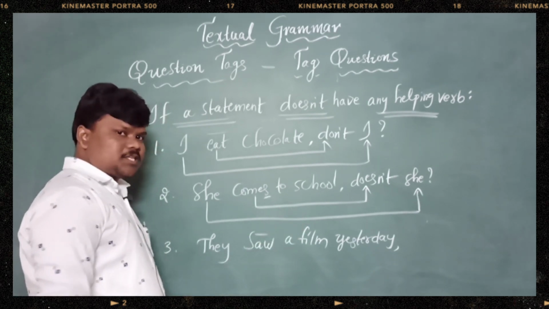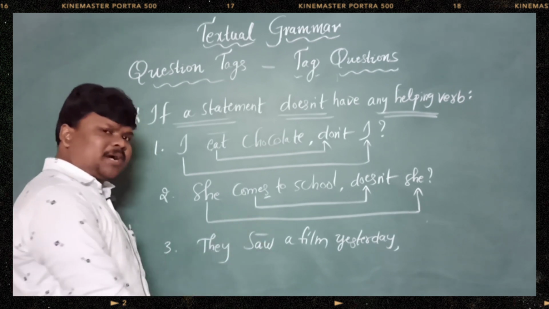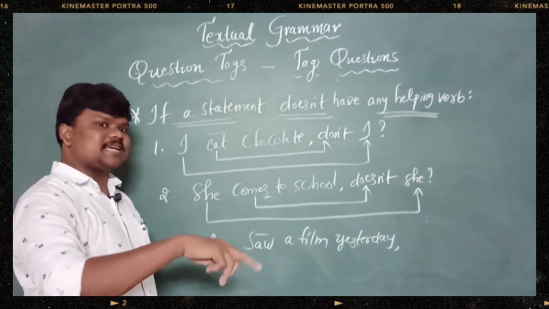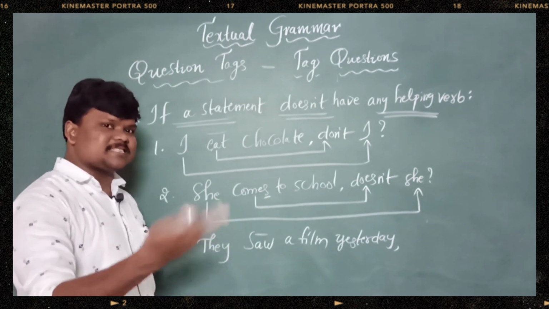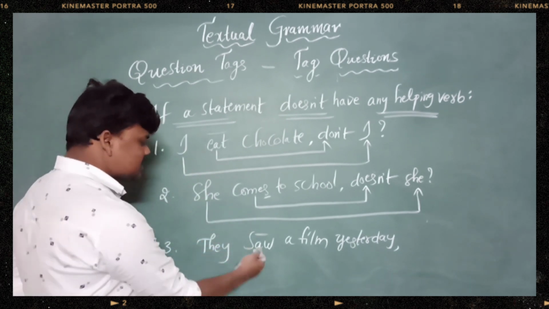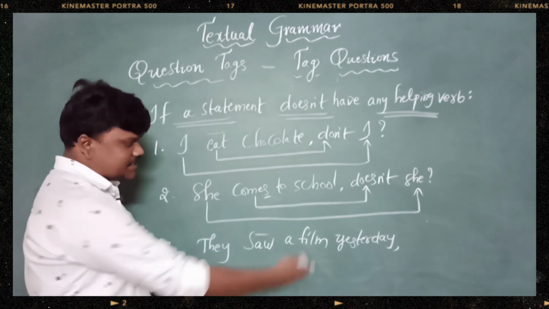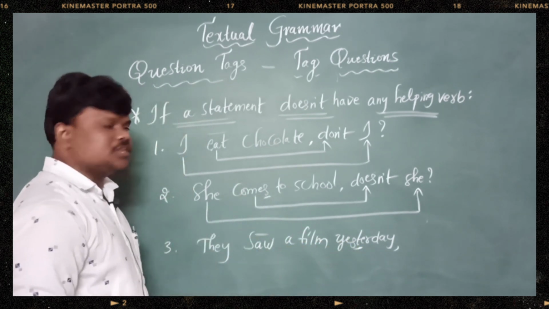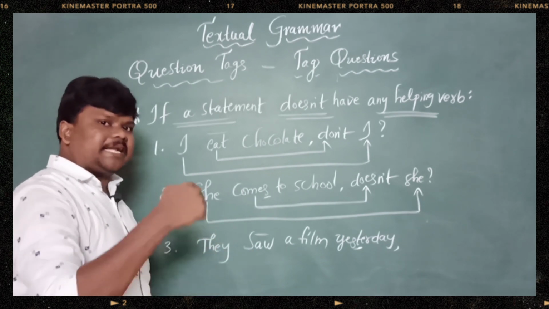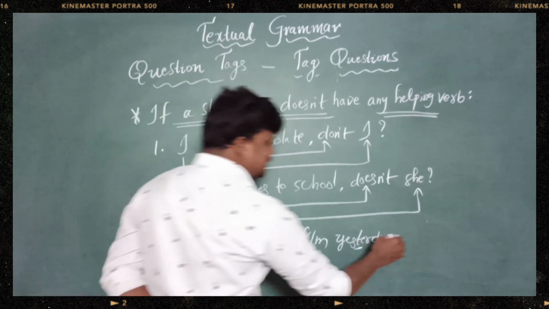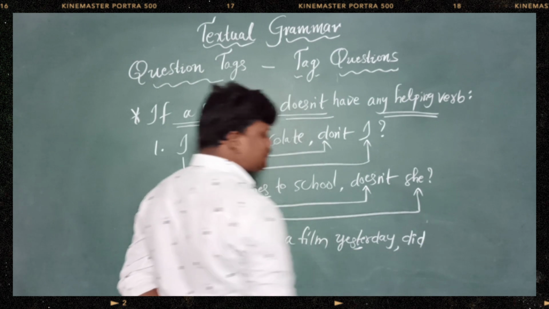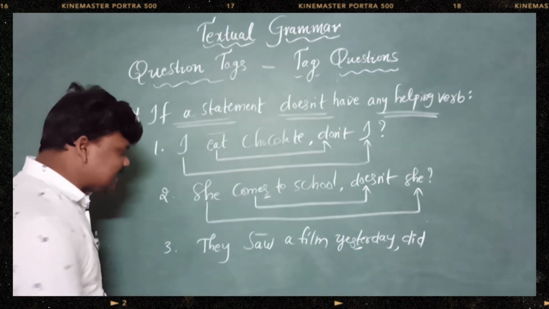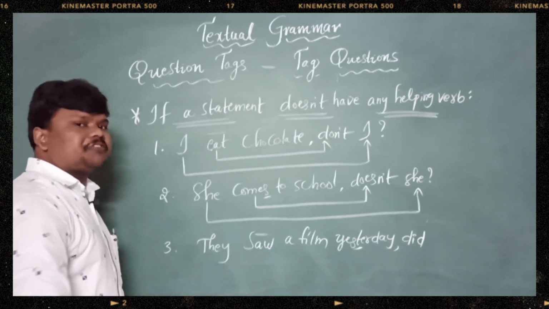Saw. So if you do not remember, if it is V2, then go for see, saw, seen. See, saw, seen. Then you will understand that yes, this is in V2 form. Yesterday is a keyword which expresses this is a past form. So at that time, we need to take the help of did. Compulsorily we need to take the help of did if a statement came with a V2.